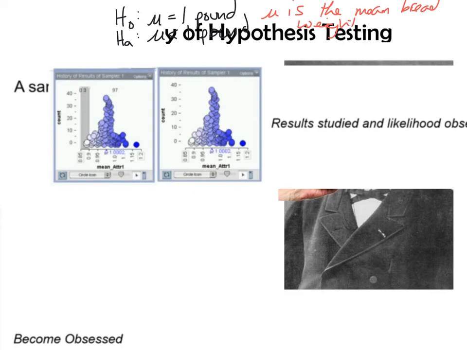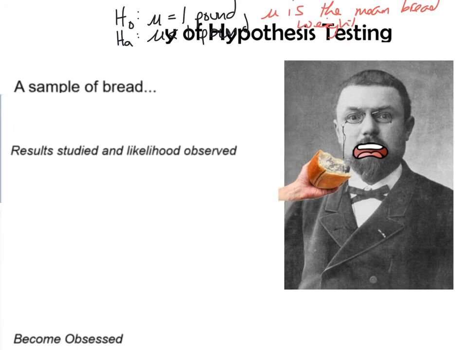This is what's referred to as a p-value. And the idea is that within this inherent variability, there is a chance that even if the null is true, this 0.9 occurs. What is that chance? In this example, it apparently is 3 out of 100. There are 3 samples that got 0.9 or less, even though I'd centered everything around 1. So, at the end of this situation, Poincare said, well, that's evidence. I think I'm being cheated, but 3 out of 100, that's not great evidence.